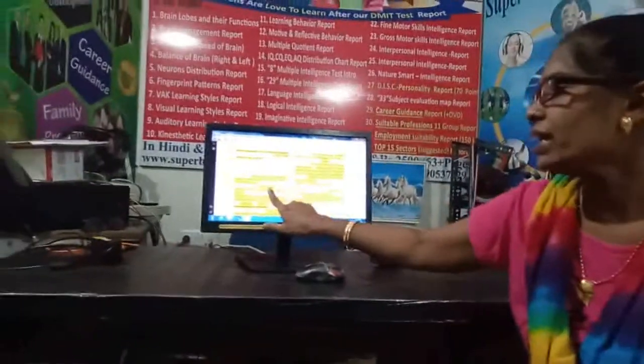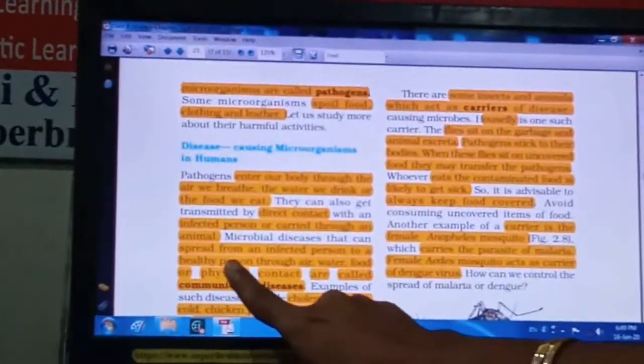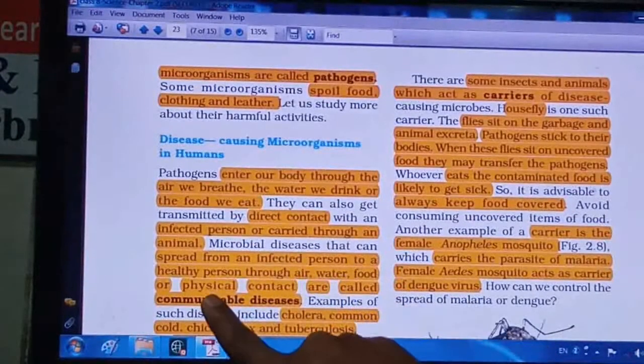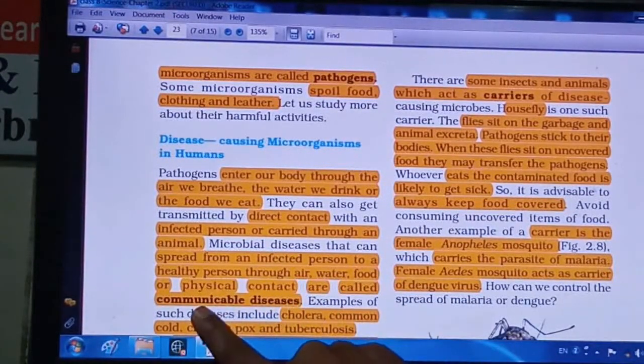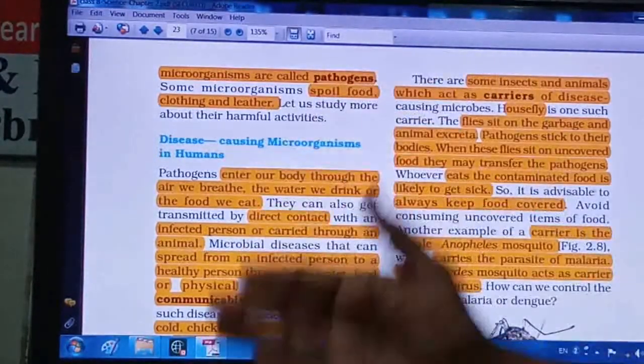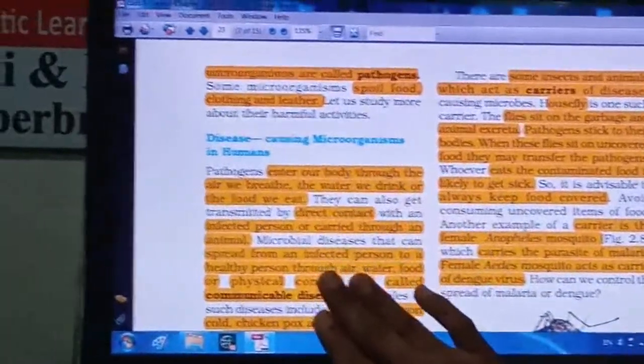The same is given. They may be transferred or transmitted by direct contact with the infected person or carried through an animal, right? Diseases that spread from an infected person to a healthy person through air, water, food or physical contact are called communicable diseases. Means the disease which can communicate person to person, spread from one person to another person. All these diseases are called communicable diseases, right?